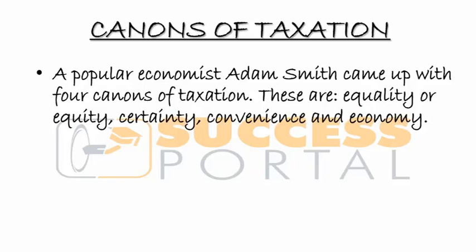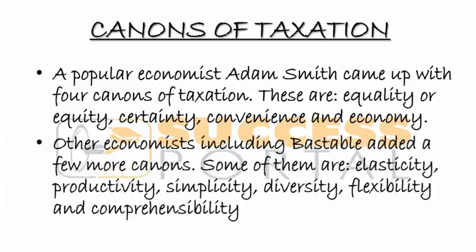The first being equality, also called equity or fairness. Second being certainty. Third being convenience, and fourth being economy. Right? These are the 4 canons of taxation suggested by an economist called Adam Smith.